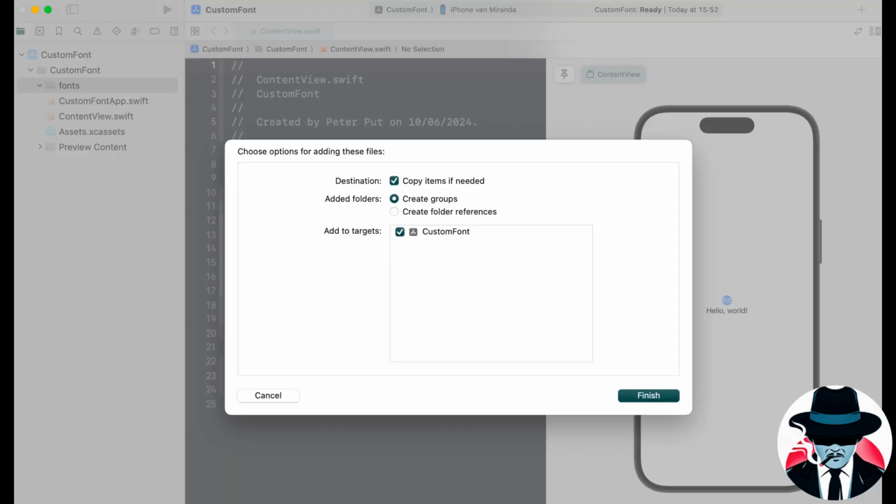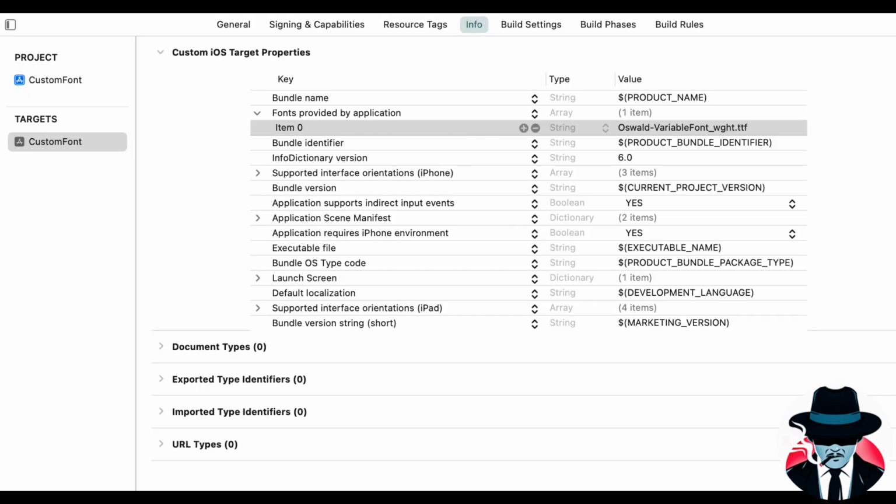After the download, you add the font file or files to your project. Make sure you select the checkbox Add to Targets. In the Info property list, you have to add the key Fonts provided by the application, which is an array, and you add the font file names with the extension. In this example we only have one file, but your font can have multiple files.